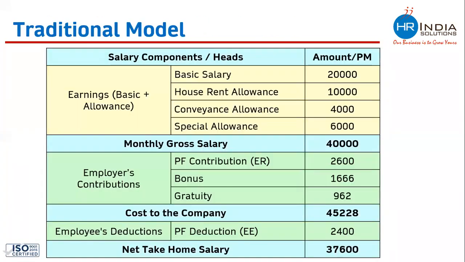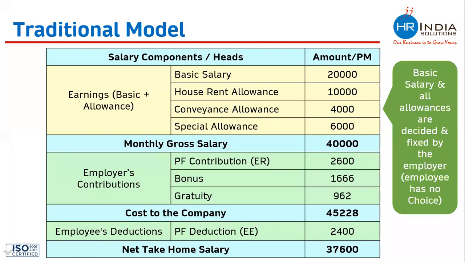This is an example of the traditional model of compensation package in which basic salary and all allowances are decided and fixed by the employer. The employee does not have any choice. All these salary components, basic salary, house rent allowance, conveyance, and special allowance, have been decided by the company. All the amounts under basic salary, HRA, conveyance, and special are also decided by the company, and the employee does not have any choice to either modify these allowances or change these amounts. Hence, this is called the traditional model of compensation package, where each and everything is decided by the company.